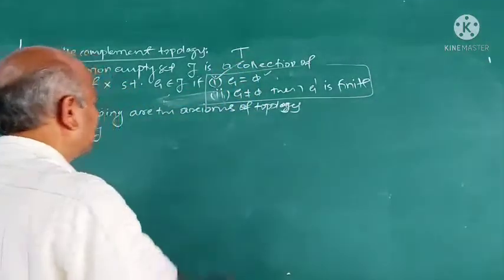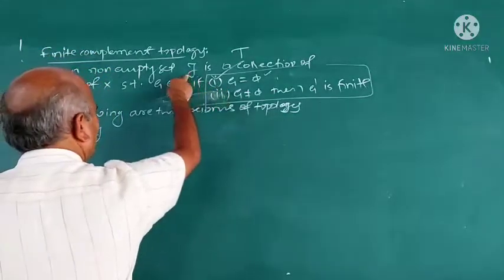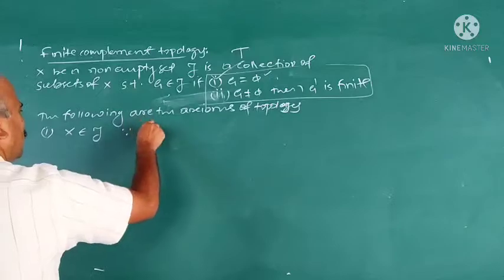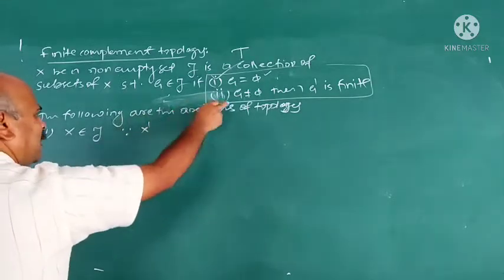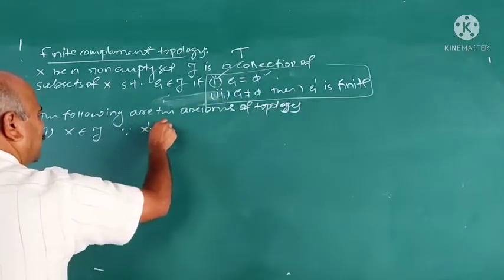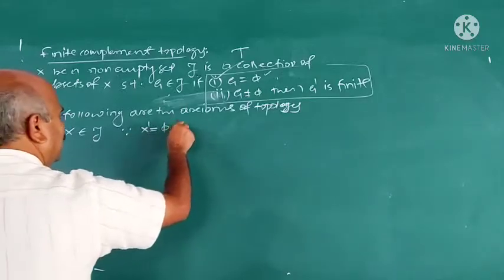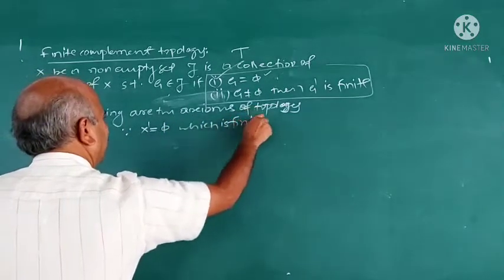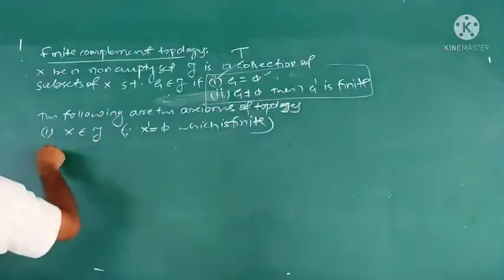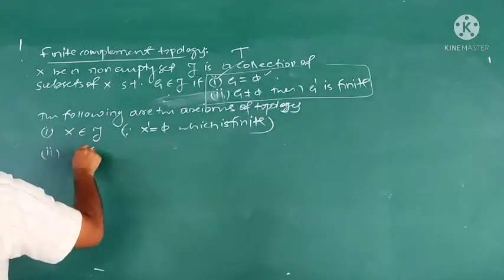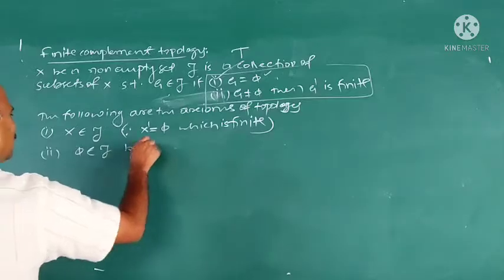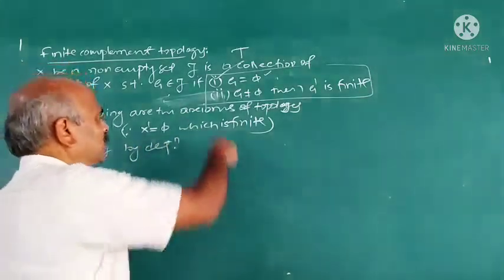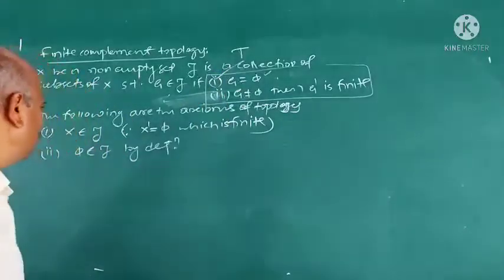That is, subsets of X are taken like this. It is denoted by tau. X belongs to tau because if X dash is finite, then X belongs to tau. What is X dash? X dash is phi, which is finite. Therefore X belongs to tau. Second, phi belongs to tau by definition. By definition of this collection, phi belongs to tau.